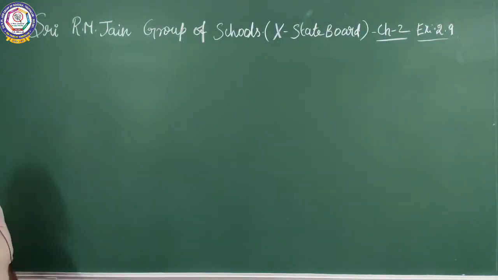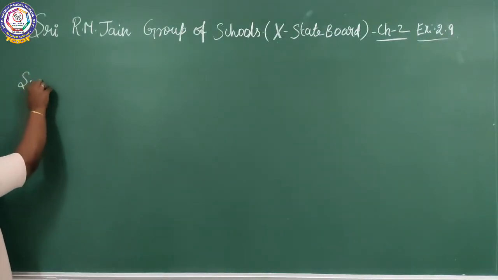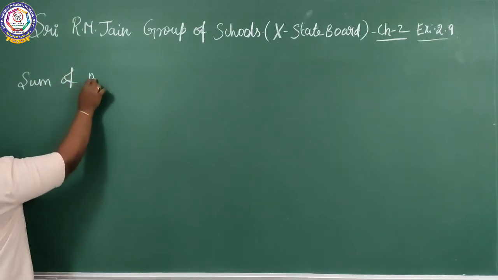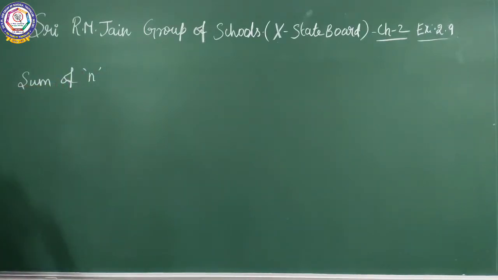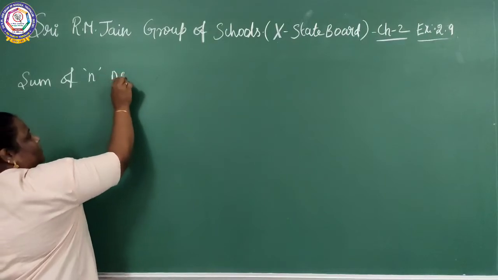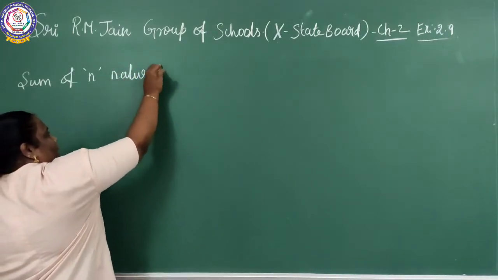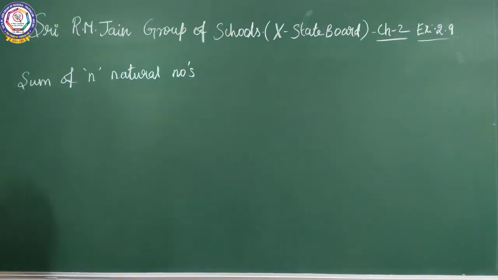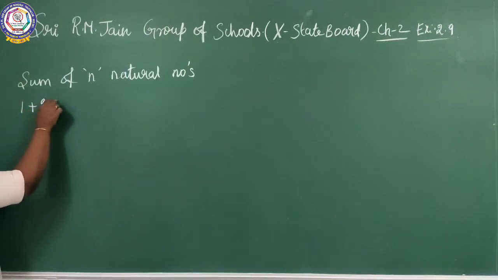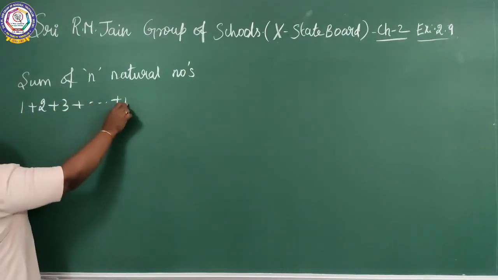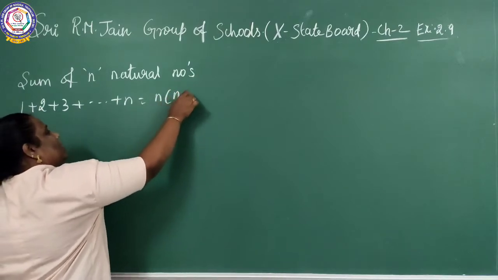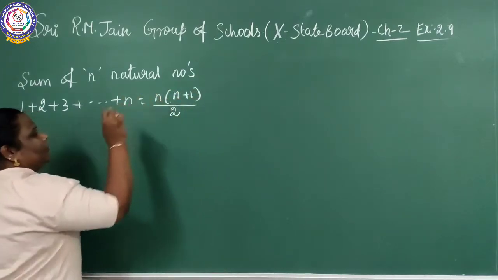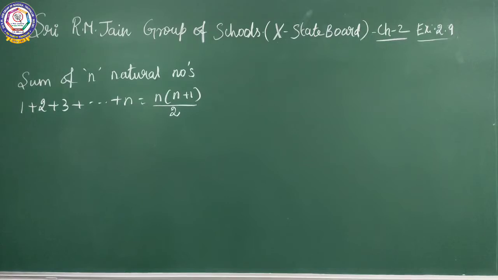Before we enter into the chapter, you should know something. Sum of n natural numbers, or sum of n triangular numbers. Sum of triangular numbers is 1 plus 2 plus 3 plus etc. plus n equal to, what is the formula? n into n plus 1 by 2.